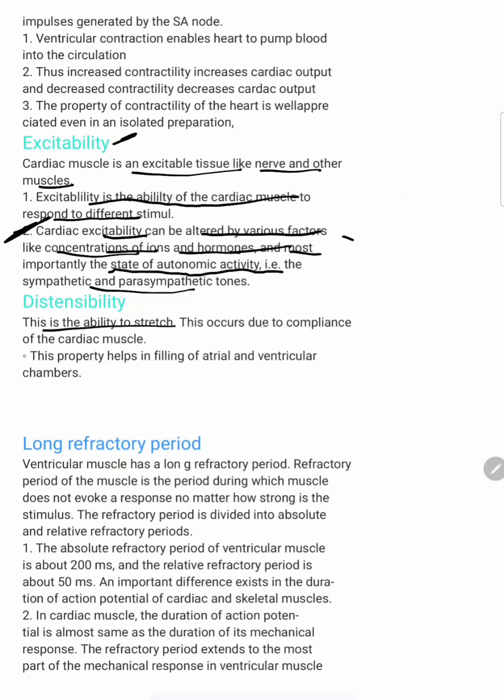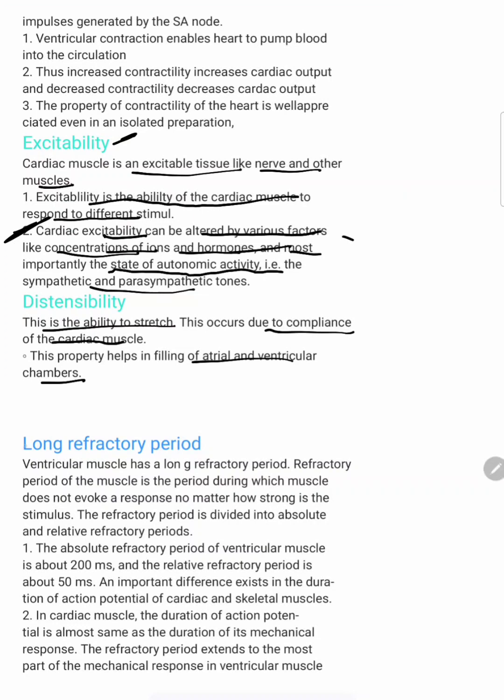This is the ability to stretch. This occurs due to the compliance of the cardiac muscle. The property helps in filling of the atrial and ventricular chambers. Distensibility means stretching. Just as a balloon stretches, the heart also stretches. This helps in filling of the blood. When the blood reaches the atria through the superior vena cava and inferior vena cava, this distensibility helps to take up the blood, and from the atria it moves to the ventricles. The whole cardiac cycle will occur.